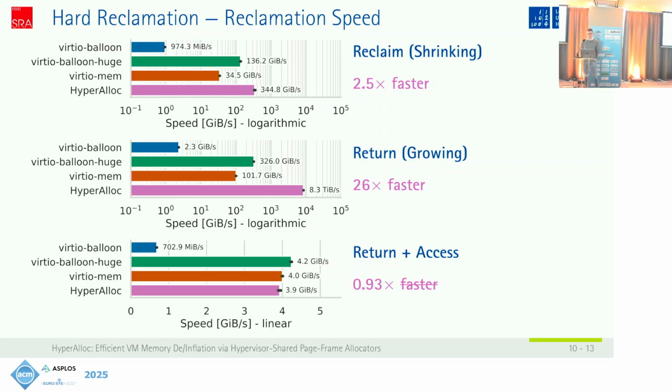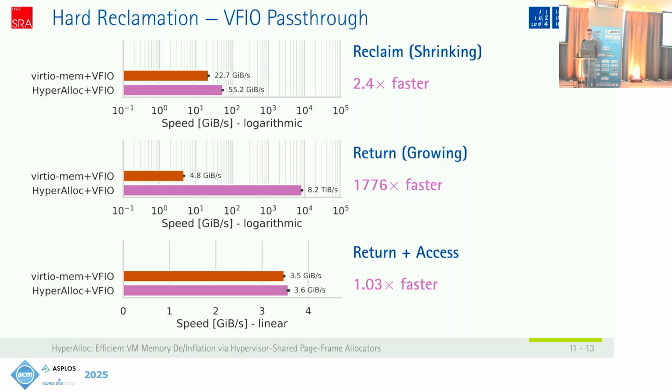This is because we have an explicit hypercall mechanism here instead of a page fault, and we have an extra context switch. But the overhead is quite small, and this mechanism allows us to support DMA safety, which is what we've measured here, only against VirtIO MEM, because VirtIO Balloon does not support device pass-through. And here, compared to VirtIO MEM, we are faster in all benchmarks.